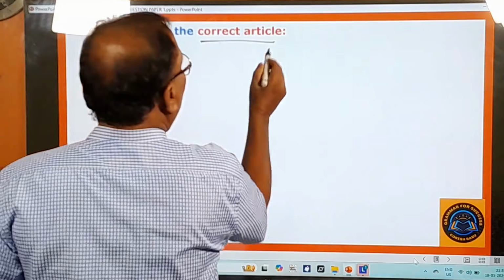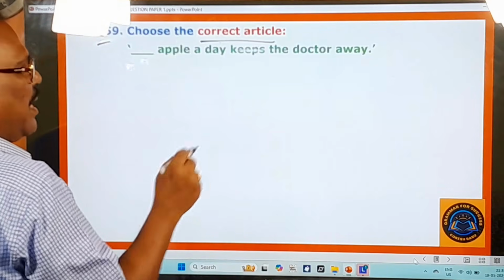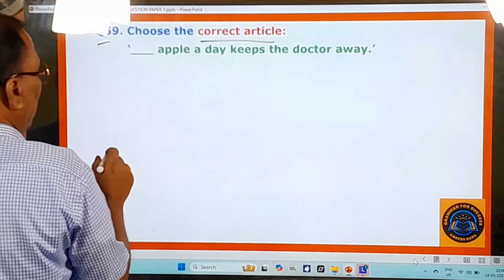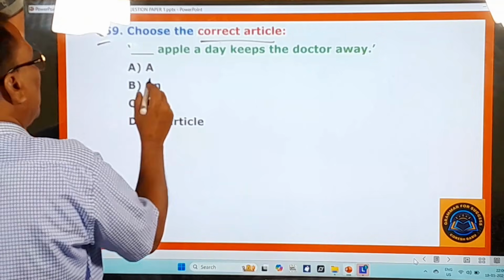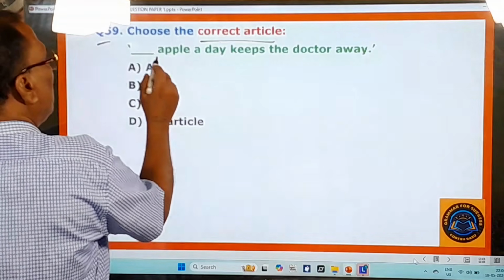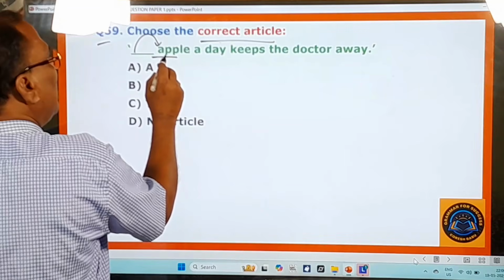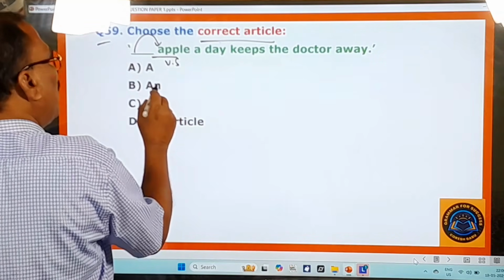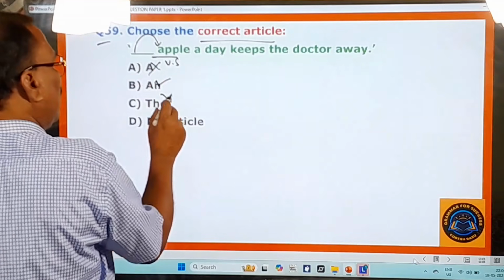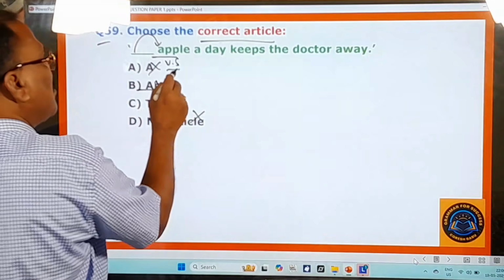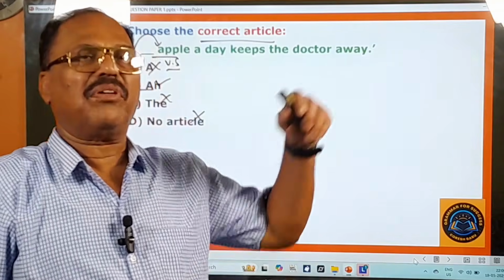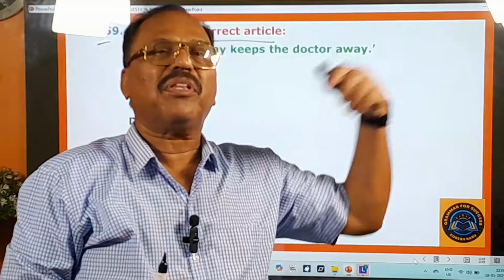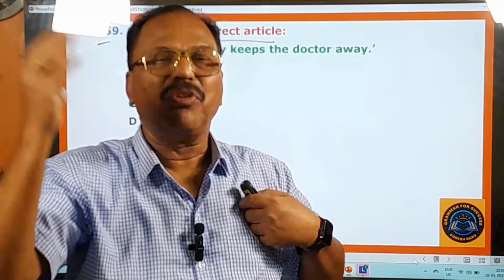59th question, choose the correct article. Articles A and the, it's my favorite subject. So here what to be used in this blank, and here you pay attention. What are the options given here? A and the, no article. So after the blank, what is the word given here? Apple. Is the word apple beginning with a vowel sound? And you know very well, therefore you have to use an, not a, not the, not no article. So an, because there is a standing rule. Before the words beginning with a consonantal sound, we must use a. Before the words beginning with a vowel sound, we must use an.